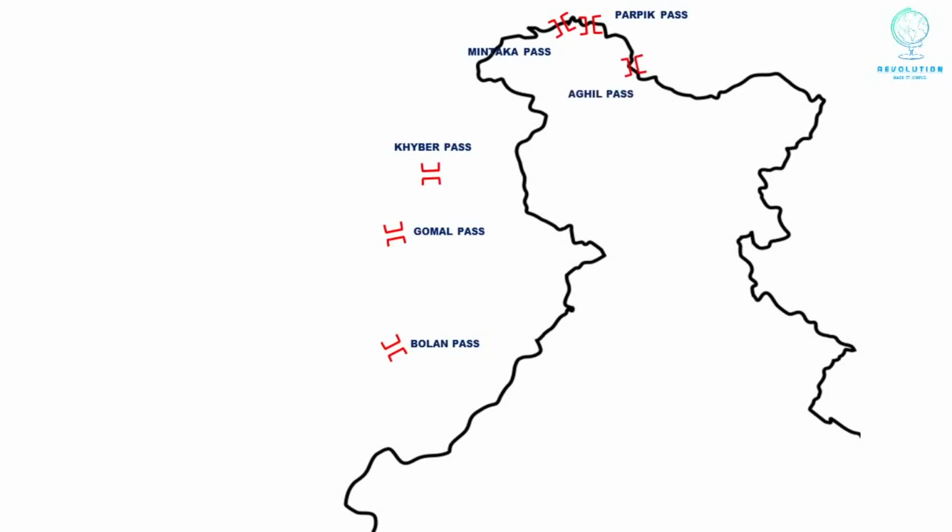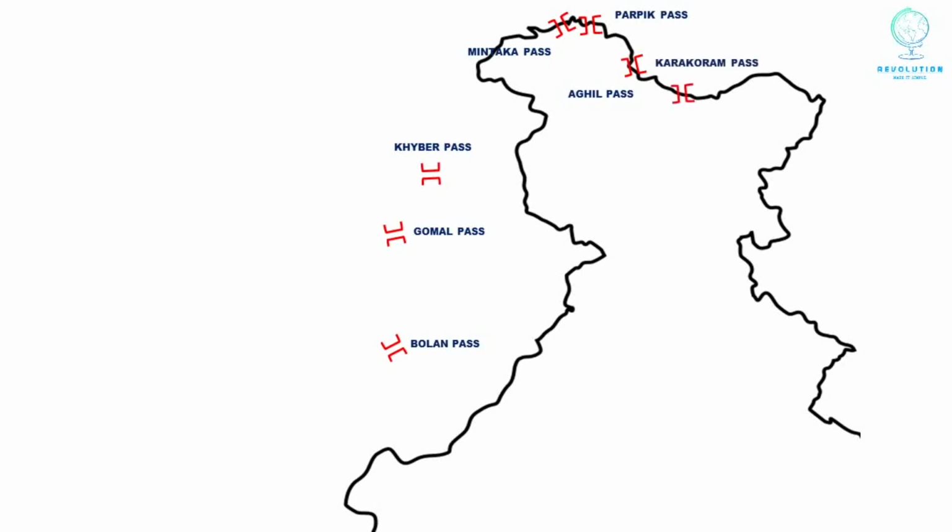The third is Aghil Pass. It connects the Ladakh region of India with the Xinjiang province of China. It lies 5,000 meters above sea level. It is north of K2, that is Godwin Austen, which is the highest peak in India and the second highest peak in the world.